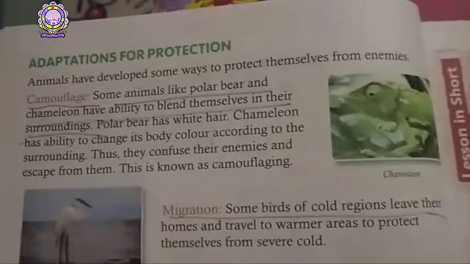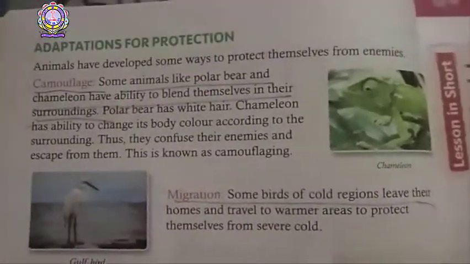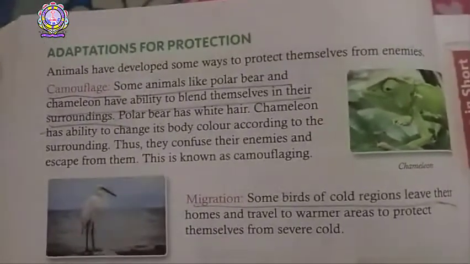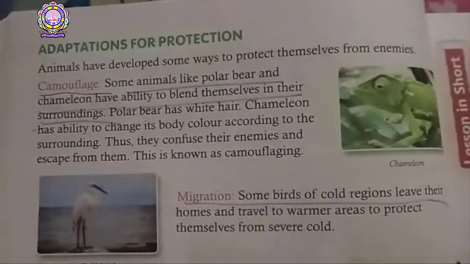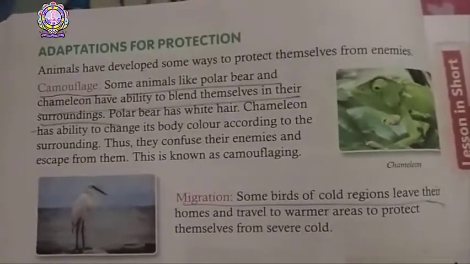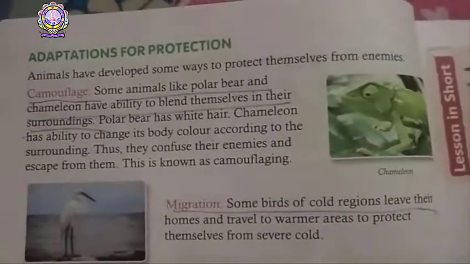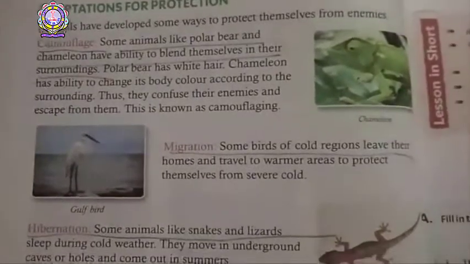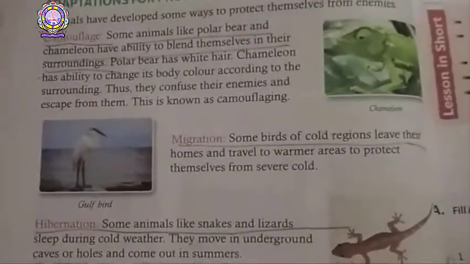Adaptation for protection. All the animals have special features to protect them. Camouflage is one of them. Camouflage means the ability to protect themselves by blending with the environment. Migration means movement from one place to another.